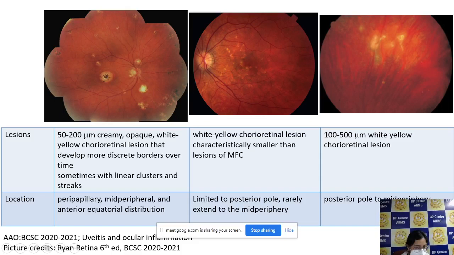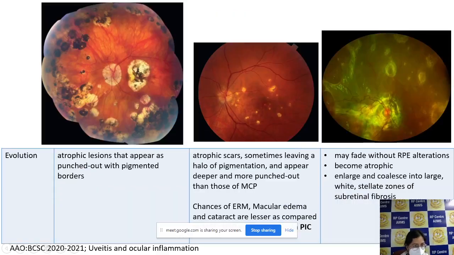In contrast to this, PIC lesions are smaller in size than multifocal choroiditis. They are white-yellow chorioretinal lesions, smaller than MFC lesions. They are limited to the posterior pole and rarely extend to the mid-periphery. Now, subretinal fibrosis lesions are larger than either of these two. They usually range from 100 to 500 micron, white-yellow chorioretinal lesions. They can be present at the posterior pole or can go up to the mid-periphery.